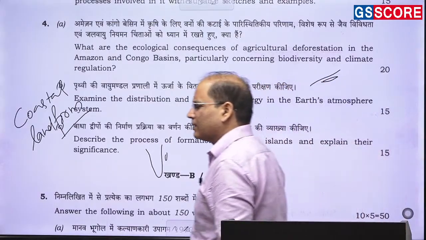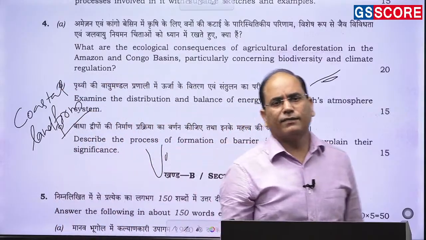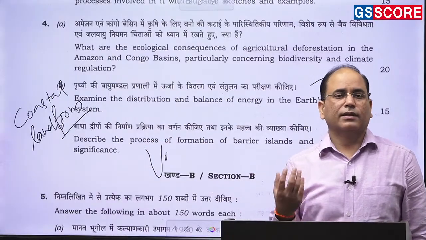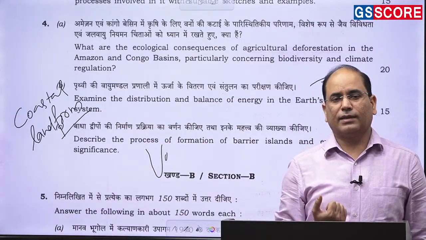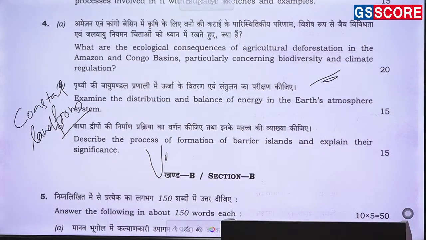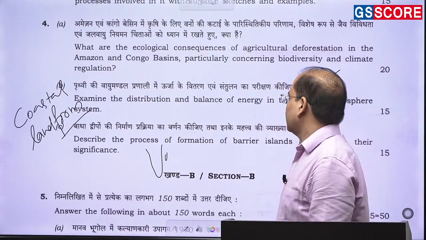Explain their significance. The significance is in terms of fishing activity, in terms of living, and in terms of space launching centers, which is also one of the utilities. Then there is the strategic significance. So in general, the significance of the island can be highlighted related to this.